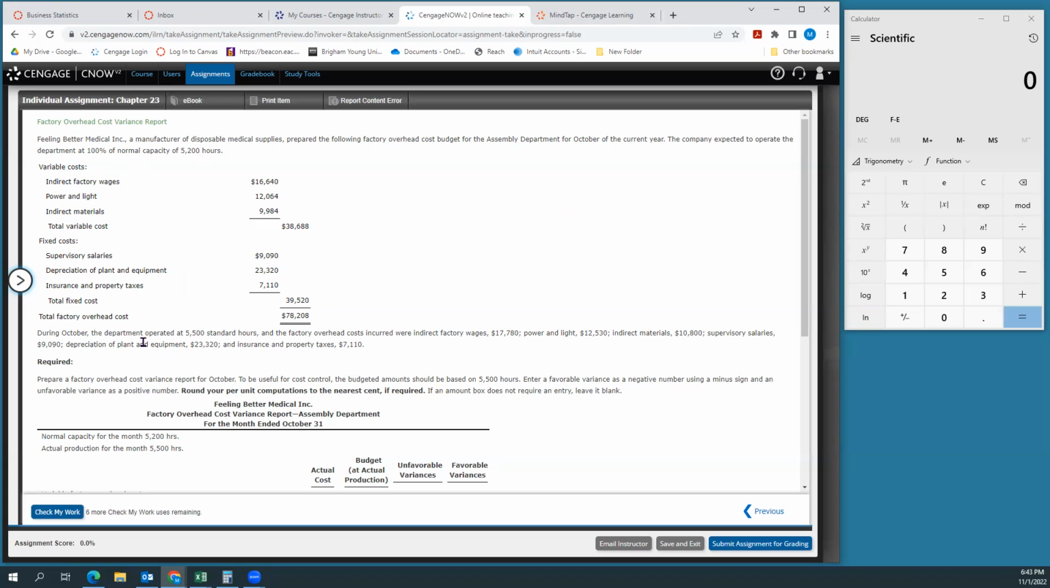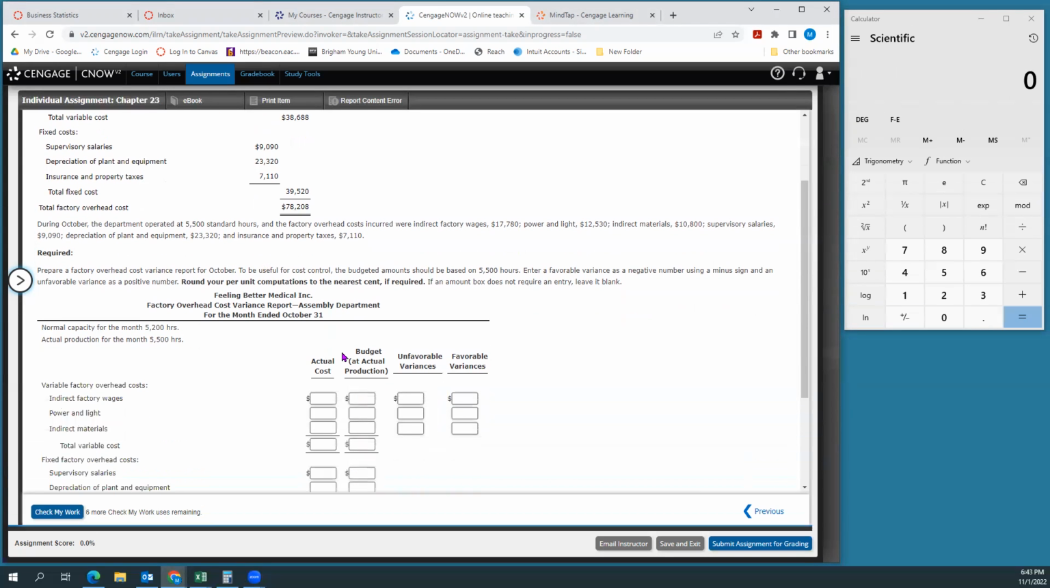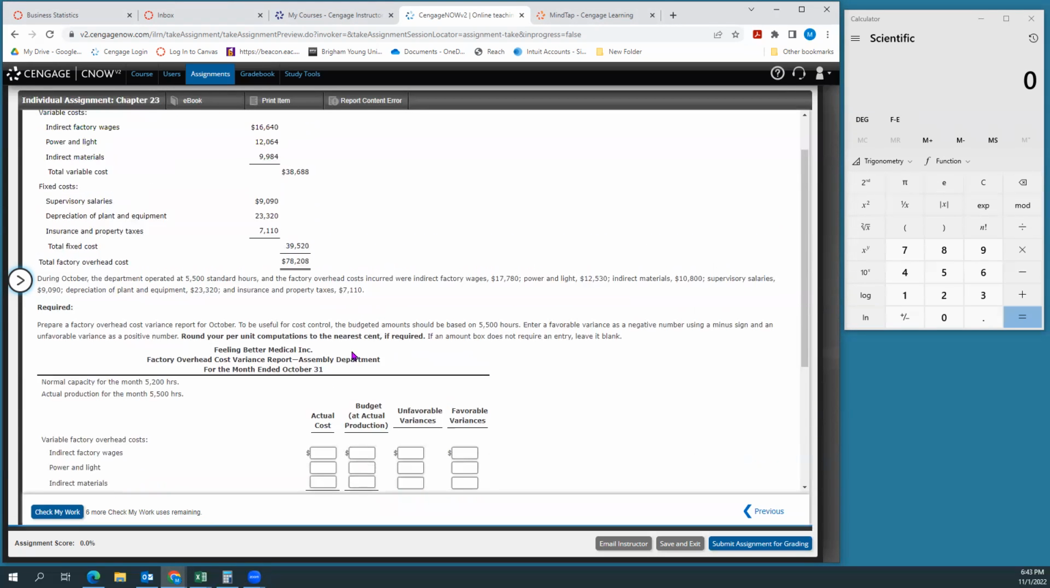Then it tells us during October, the department operated at 5,500, so 300 more hours than expected. And the factory overhead costs incurred were, and then it gives us all the actual costs. So then it wants us to prepare a cost variance report. So we'll just get to it.